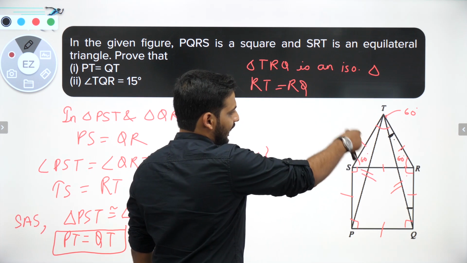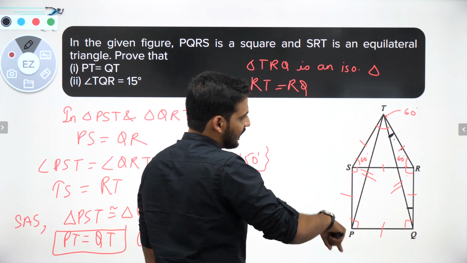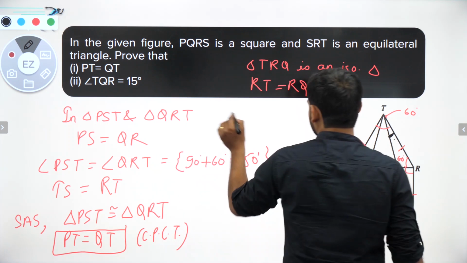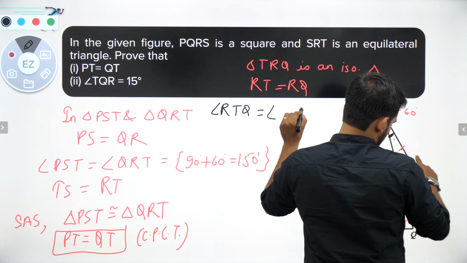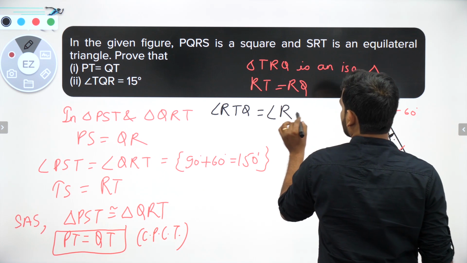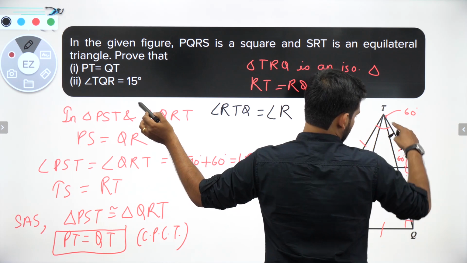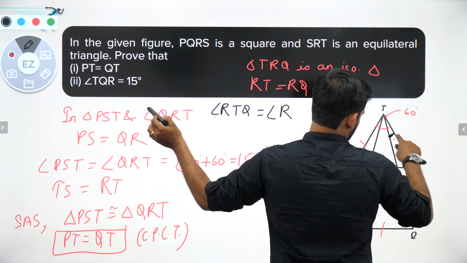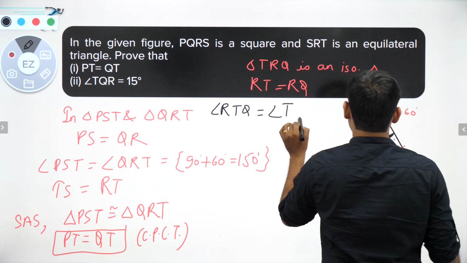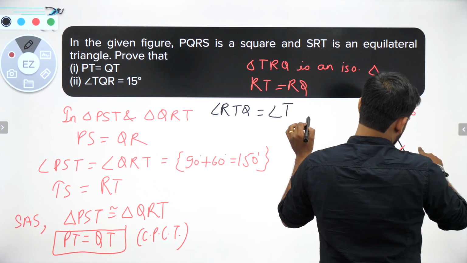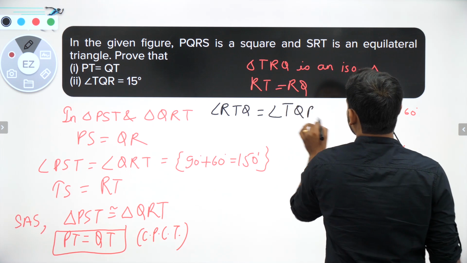So I can say that angle RTQ is equal to angle RQT, and we want TQR, RTQ or RQT or TQR only, same thing. Okay, and angle TQR or RQT, both are equal.